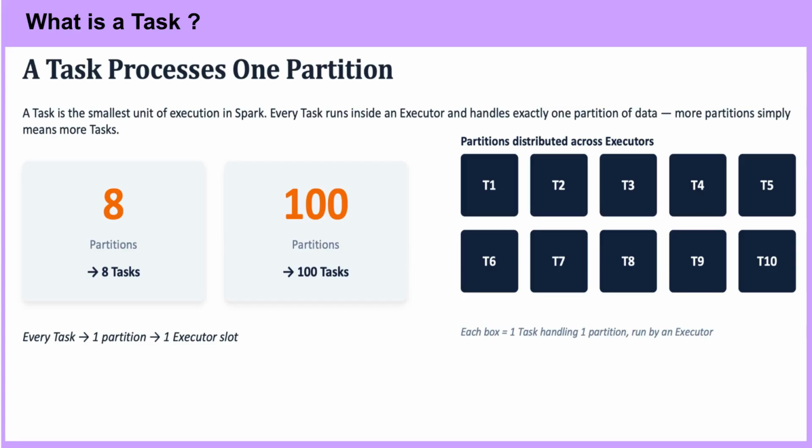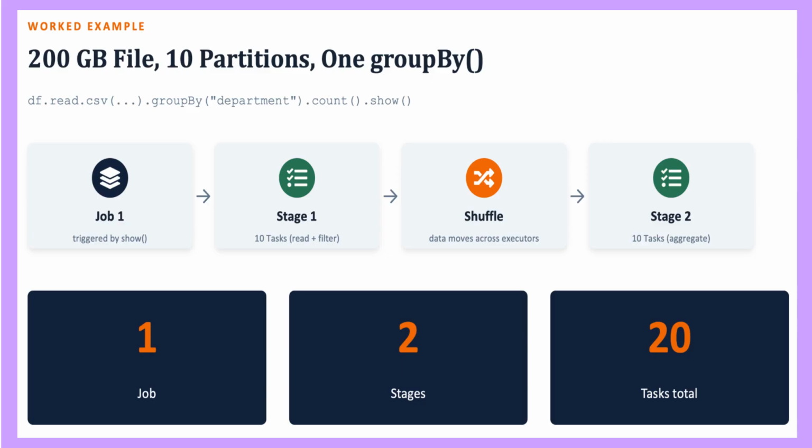If you have too few partitions, you get too few tasks and can't use your full cluster in parallel, underutilization. If you have too many tiny partitions, you get excessive task overhead. This is why partition count and size is one of the most common Spark performance tuning knobs, such as via repartition, coalesce, or spark.sql.shuffle.partitions.